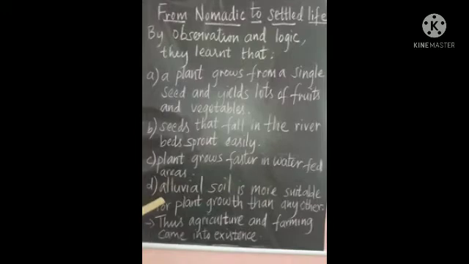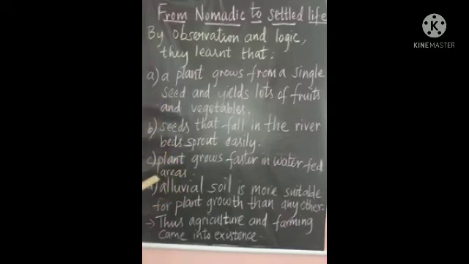Fourth thing they learnt was that alluvial soil is more suitable for plant growth than any other soil. So with the knowledge they gained, they realized that with proper sowing and nurturing the crops, they could increase the number of plants more than the number that grows naturally.